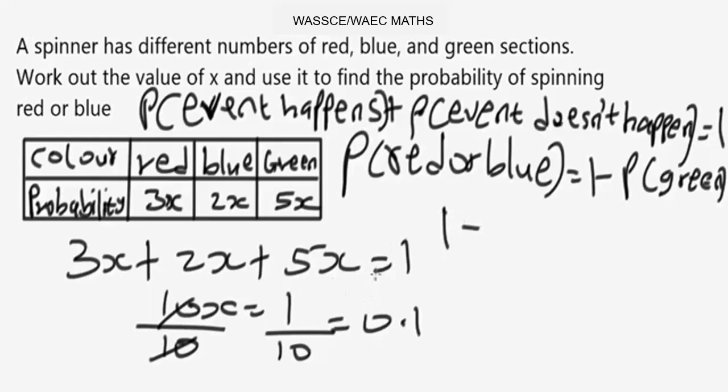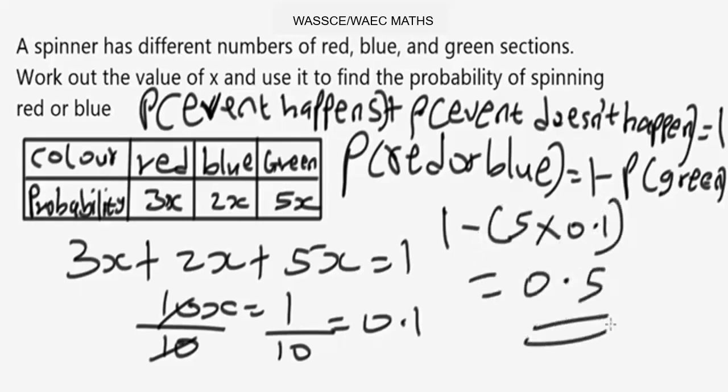Since we have the value of x to be 0.1, the probability of green will be 5 times 0.1. When you punch this in the calculator, you're going to have 0.5. So it's as simple as that for this question.